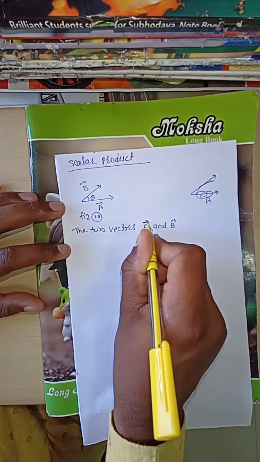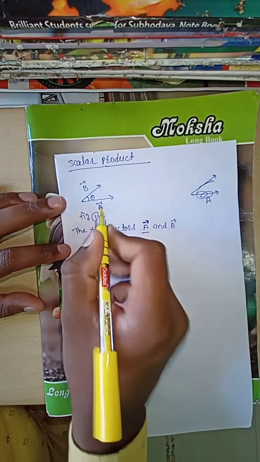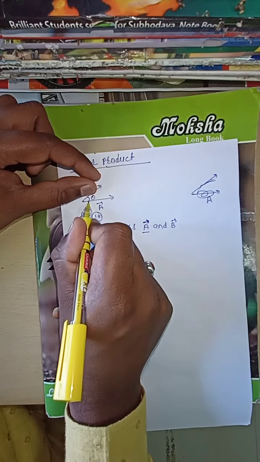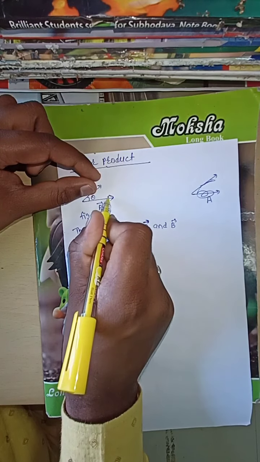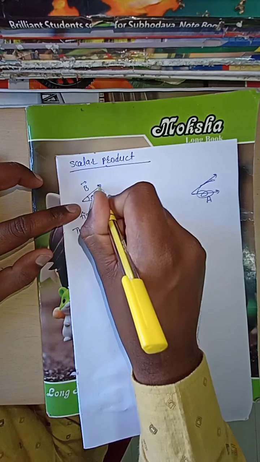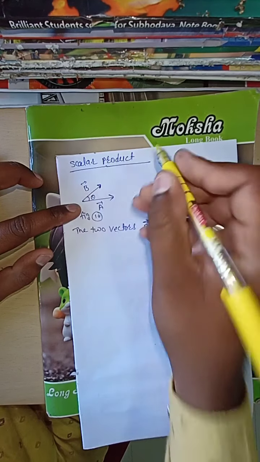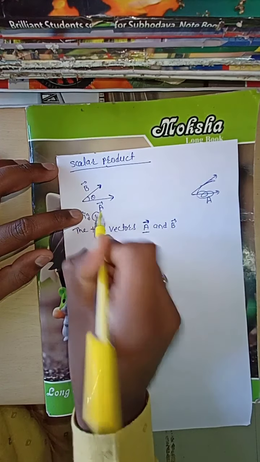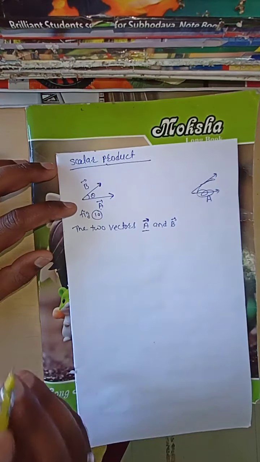The bar represents A having a direction. The vector A is moving along this direction, and the direction of vector B is this. The arrow shows the direction. Therefore A bar is a vector A, B bar is a vector B.